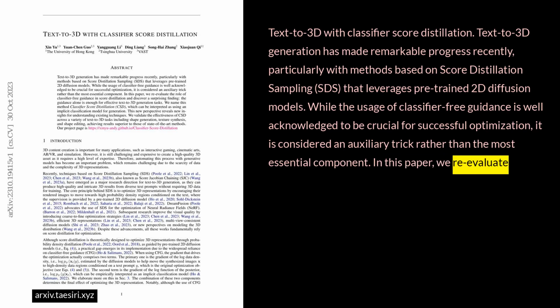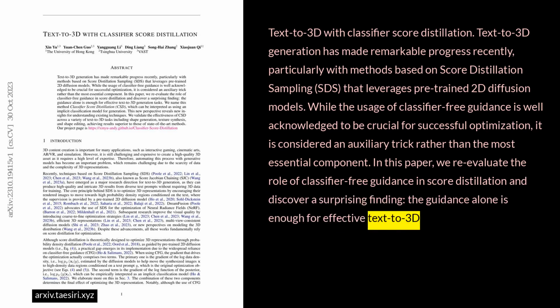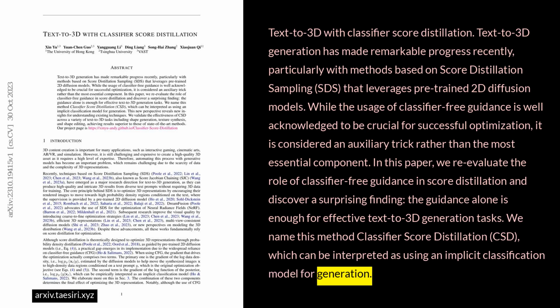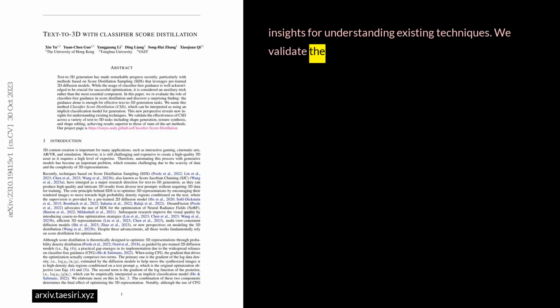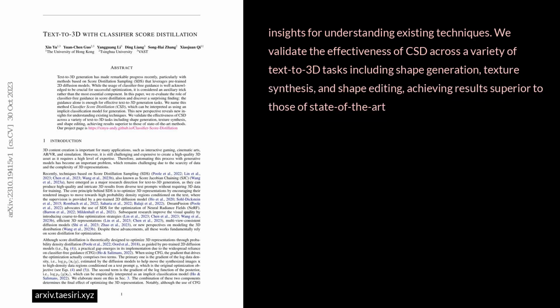In this paper, we re-evaluate the role of classifier-free guidance in score distillation and discover a surprising finding. The guidance alone is enough for effective text-to-3D generation tasks. We name this method classifier score distillation, CSD, which can be interpreted as using an implicit classification model for generation. This new perspective reveals new insights for understanding existing techniques. We validate the effectiveness of CSD across a variety of text-to-3D tasks, including shape generation, texture synthesis, and shape editing, achieving results superior to those of state-of-the-art methods. Our project page is on the project's website.